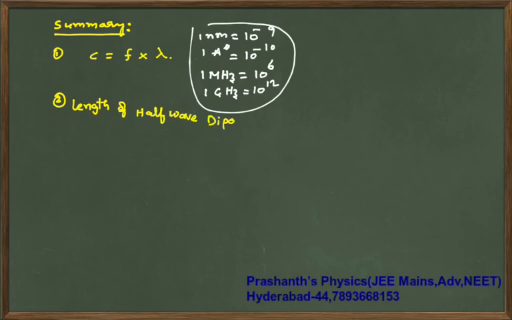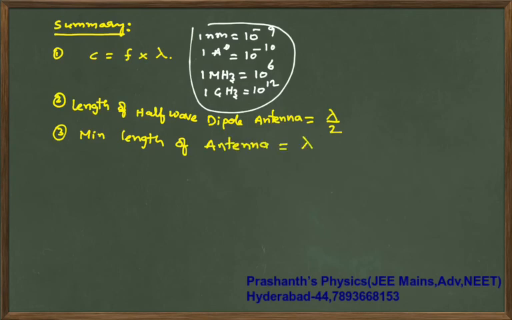A half wave dipole antenna is lambda by 2. The minimum length of an antenna is lambda by 4 for maximum efficiency.